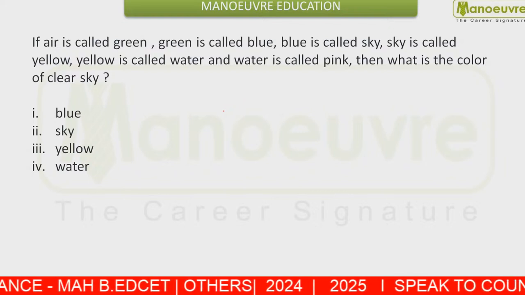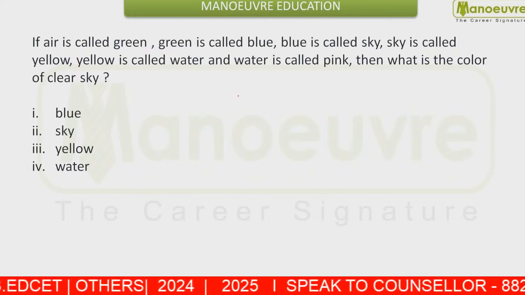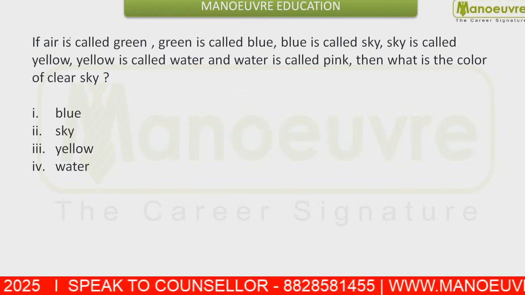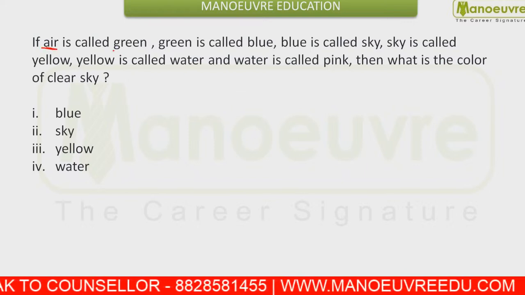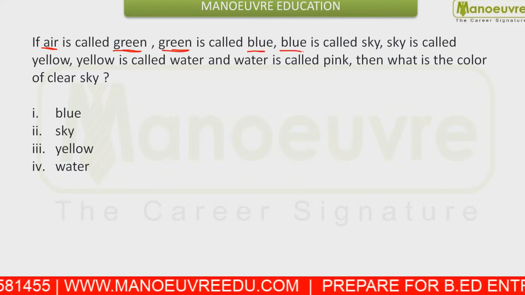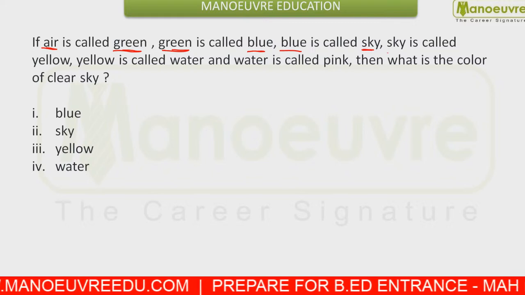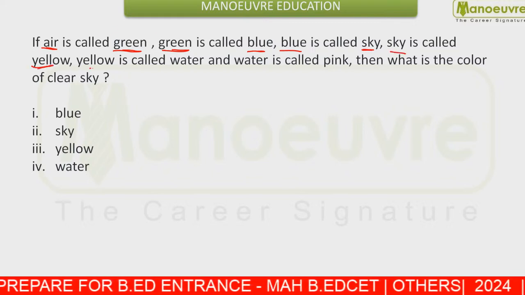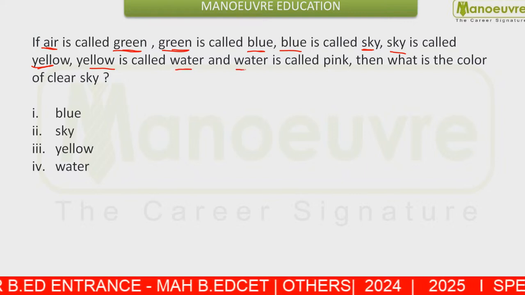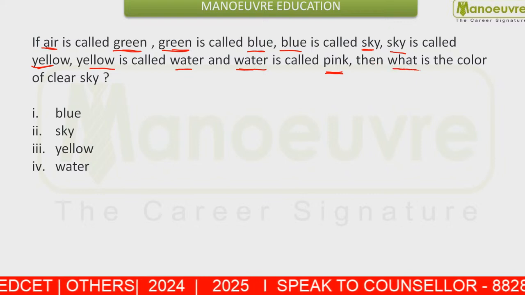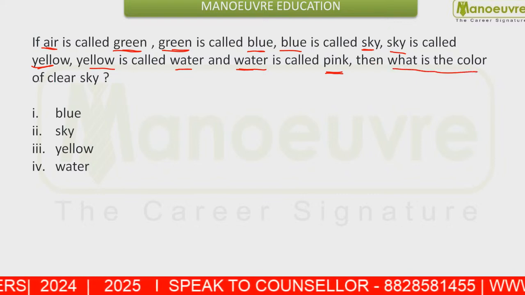Next, this is a very basic question, students, and you need to answer this. You are given that air is called green, green is called blue, blue is called sky, and sky is called yellow. Yellow is called water, and water is called pink. These are the codes given to you, and you are asked what is the color of a clear sky.